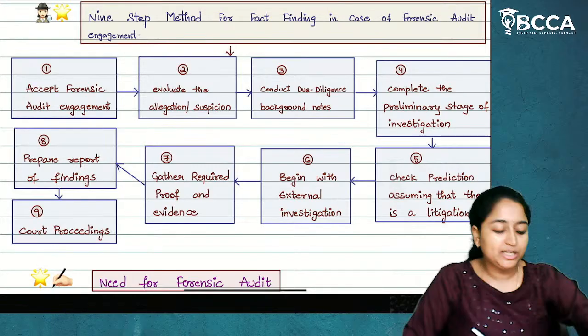If it is just based on an allegation or it is just a suspicion, then you will verify. If there is a suspicion, then what is the reason behind the suspicion? Is it just because of your personal grudges that you have appointed a forensic auditor, or is there an actual suspicion that fraud is committed? That is the second step. Third step, conduct due diligence and background checks. You will do the background verification of the industry.